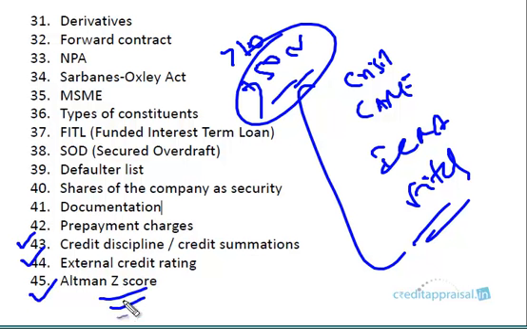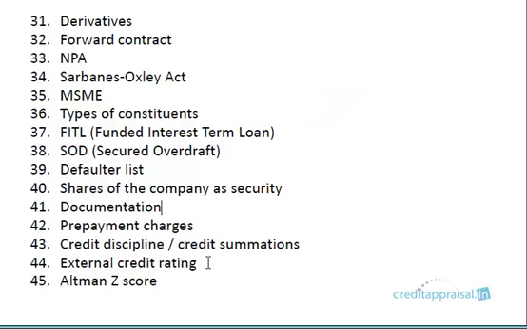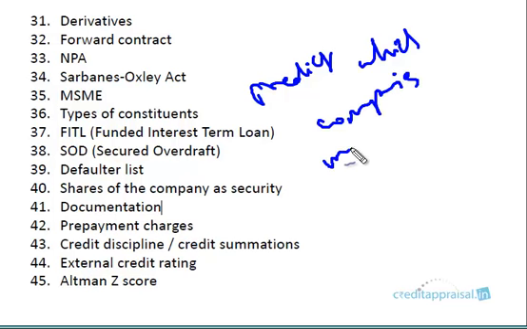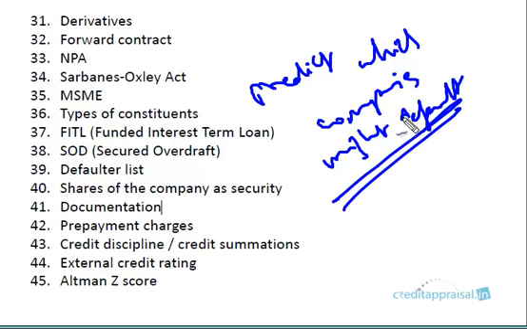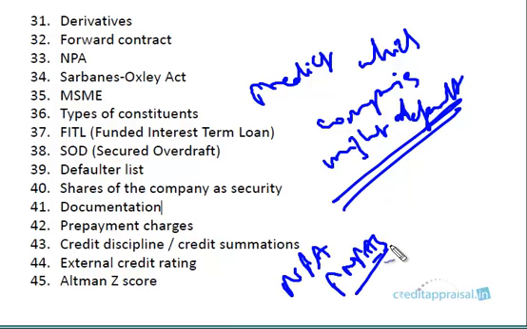Altman Z score, you will not be using it in your career, right? This is an advanced topic, but if you're interested, you can go through it. It tries to predict which companies might default. This is a very interesting topic. Banks are worried about NPAs, but what if there is a formula where you can predict which companies might default?